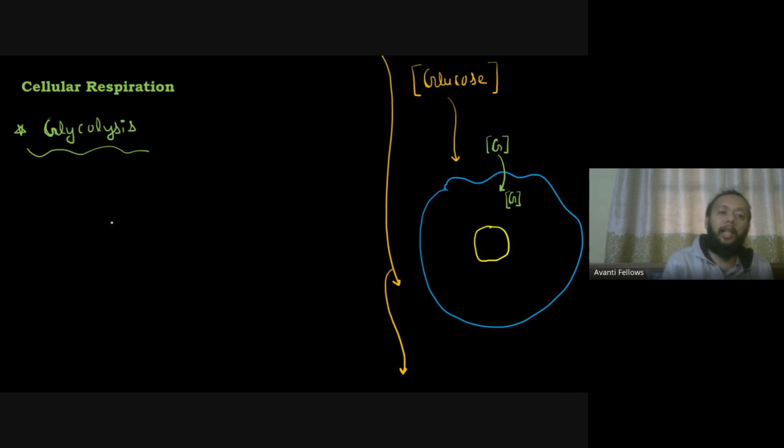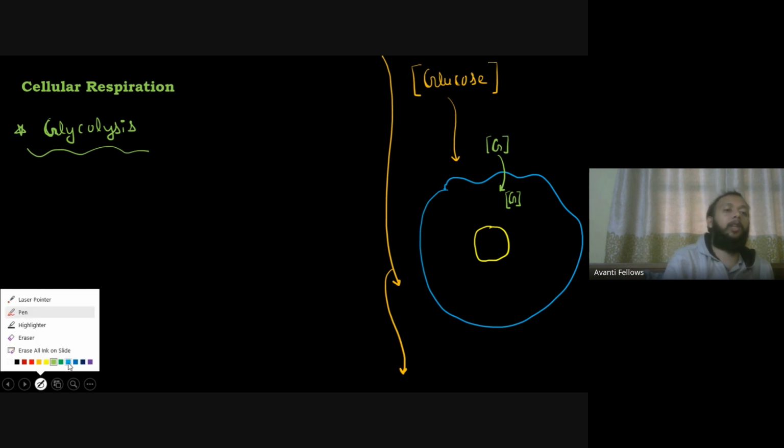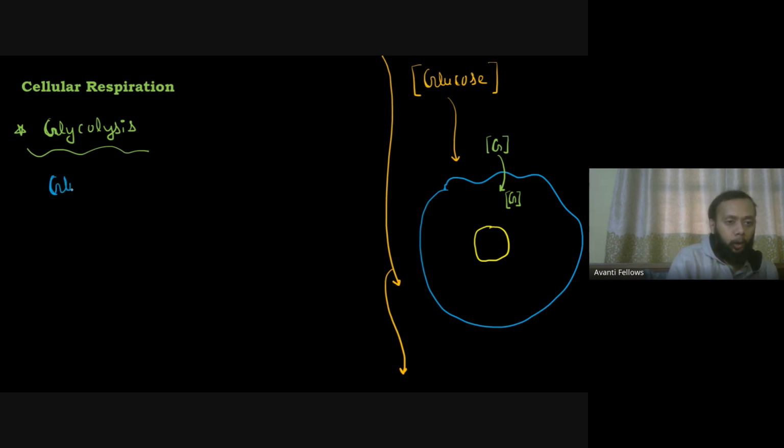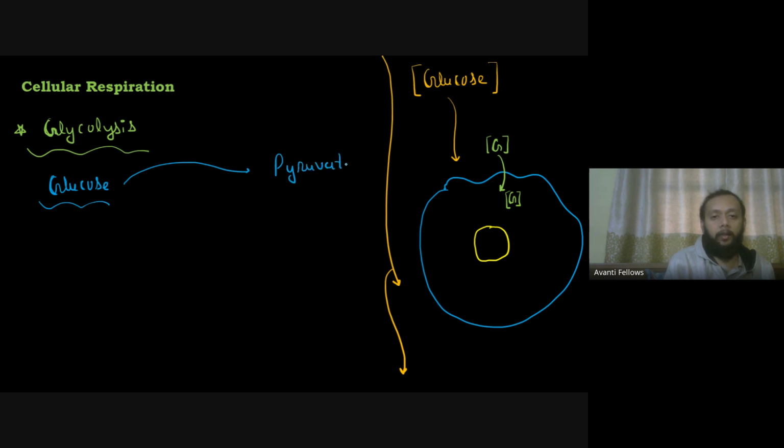आपका glucose molecule अंदर आया तो एक process हम यहाँ पे run करेंगे, एक reaction हम run करेंगे, which is a 10-step reaction, but at this level you don't have to know all the 10 steps. याद रखना कि एक process यहाँ पे run किया जाएगा जहाँ पे आप glucose को break down करेंगे. Over here the glucose which has entered inside the cell will be broken down, and by the end of glycolysis I will be getting something like my pyruvate. So this is what I get by the end of the glycolysis.